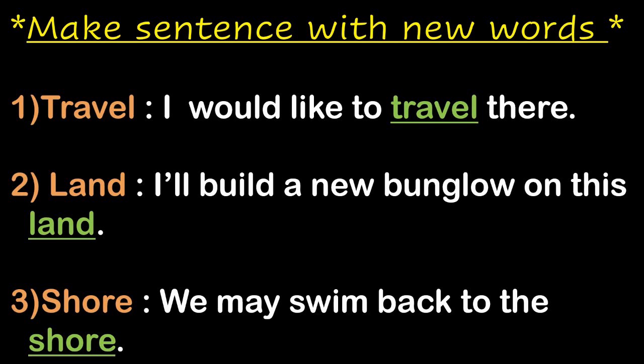And the sentence is, I will build a new bungalow on this land. Number 3, shore. And the sentence, we may swim back to the shore. Students, like this you have to make sentences with the help of new words. Understood?